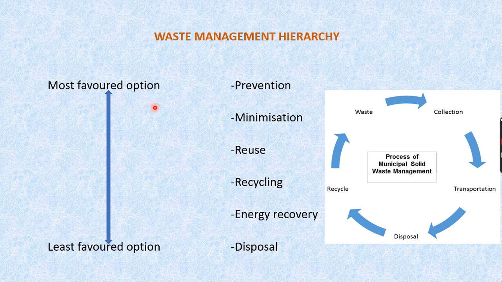So what is the most favored option? It's prevention. As I told you, you're supposed to refuse it first. If that is not possible, you have to go with minimization, then reuse it, then recycle it, and then reduce, that is the energy recovery. If that is also not possible, then we have to go with disposal. So this is how the hierarchy is going to be. Most favored option is prevention, least favored option is disposal.